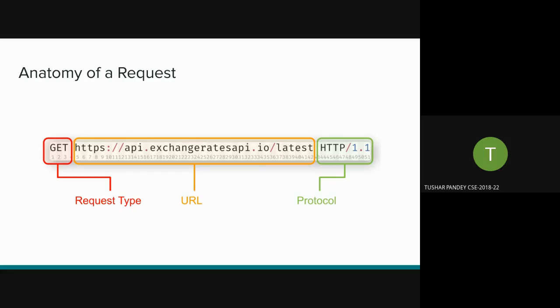depending on whether it is a web API, in which case it is called a URL, or whether it is not a web API, it is a system API, like on the Android system. It might not be expressed in terms of a URL. URL is only an identifier for where the service is being stored. It might be expressed in terms of a URI, that is a uniform resource identifier. So it will not have the HTTP protocol then. But for web APIs, this is the standard URL. This is the type of URL you are going to get. It might have a port here also, but this is using the default port. And protocol is generally standardized to HTTP.